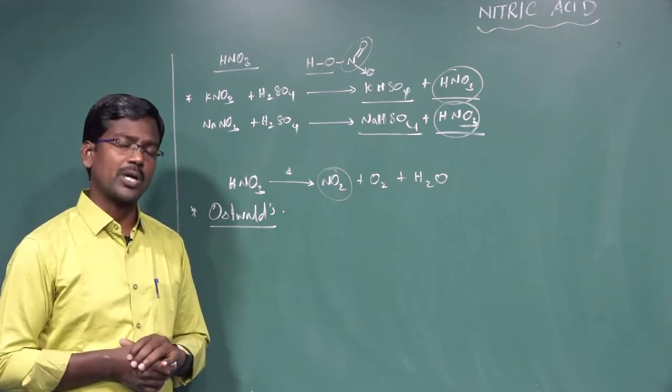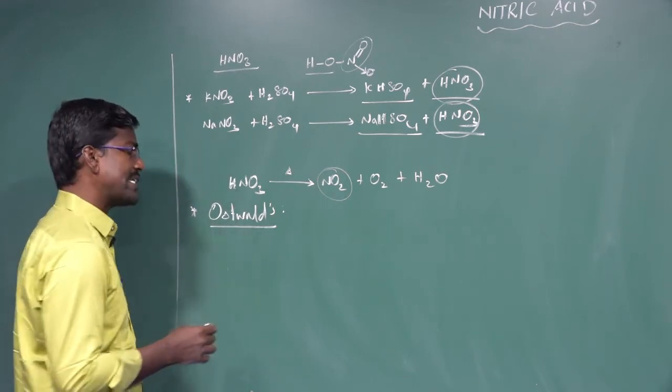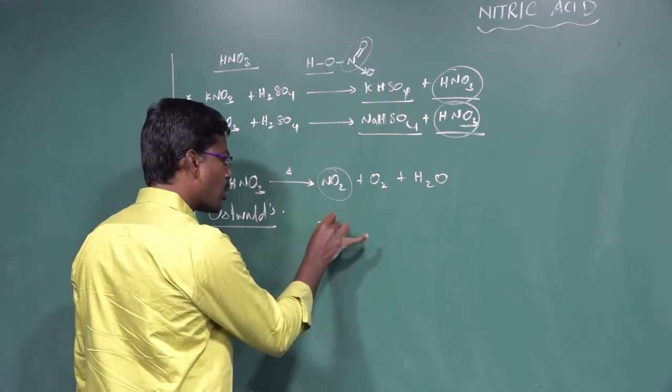The ammonia used in the Ostwald process can be prepared from the Haber process. What is the meaning of Haber process? A 3:1 ratio